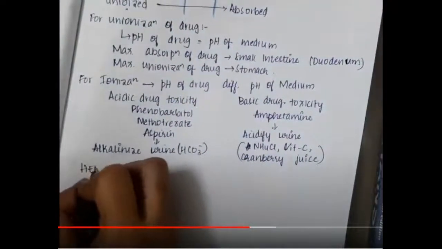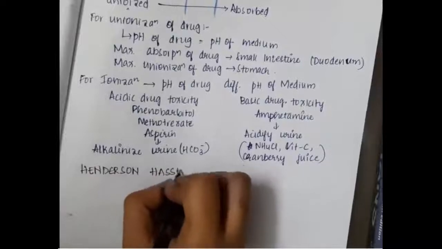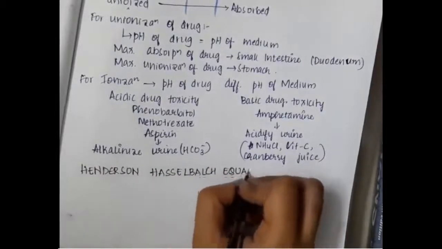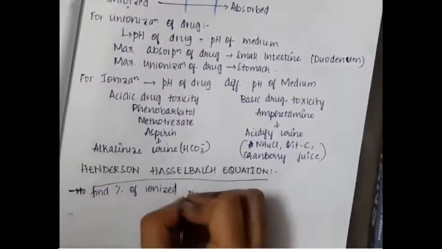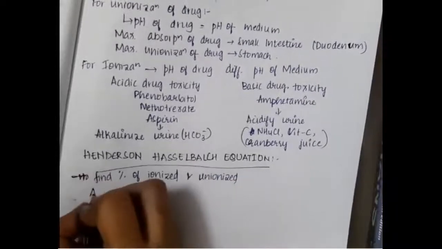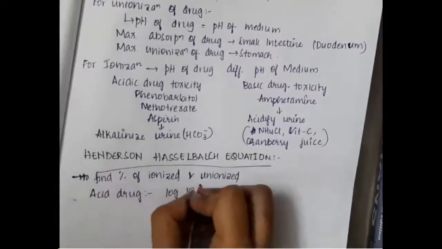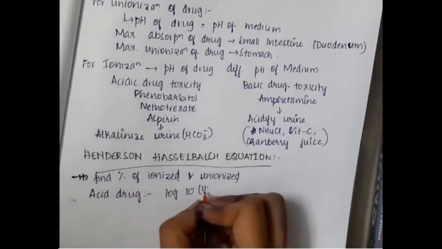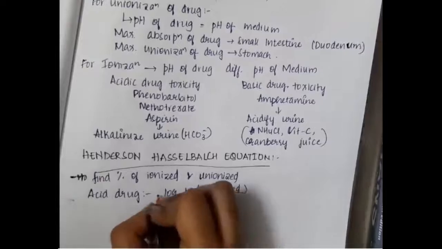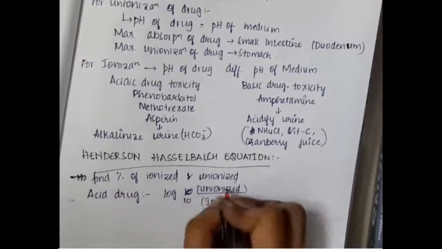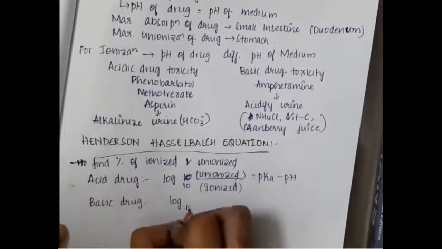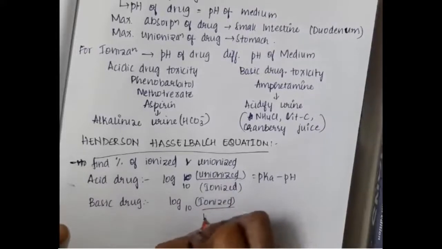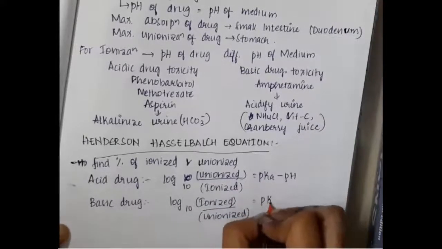Then we have to learn about an important equation, which is called the Henderson-Hasselbalch equation. The Henderson-Hasselbalch equation helps us find the percentage of ionized and unionized drug. For an acidic drug, it is log base 10 of unionized by ionized drug, and this is equal to pKa minus pH. Whereas if it is a basic drug, then it is log base 10 of ionized by unionized drug, which is equal to pKa minus pH.